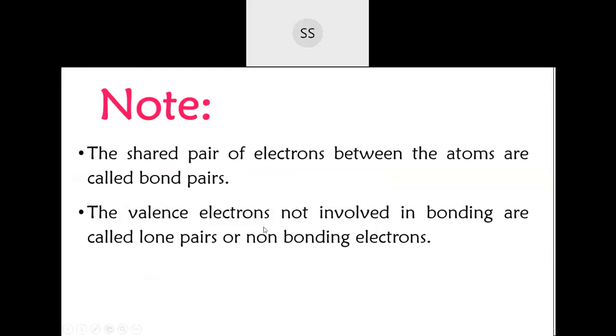This you have to make a note. The shared pair of electrons which are present between the two atoms are called bond pair. And the valence electrons which are not involved in the bonding are named as lone pair, or non-bonding electrons. Lone comes from alone. They are left alone. They are not involved, they are not participating in the bonding. So they are named as lone pair.